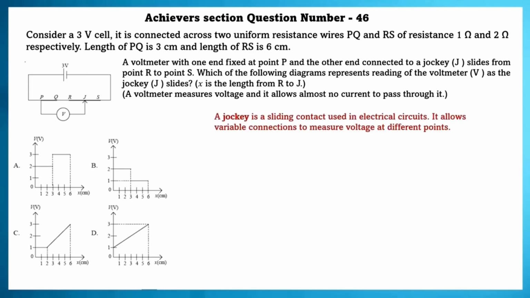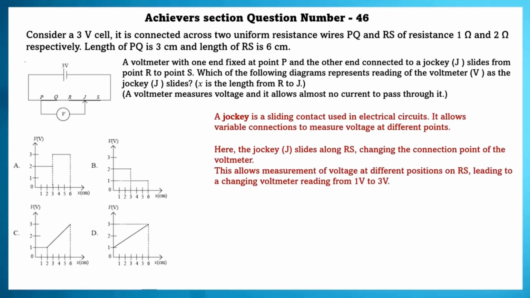A jockey is a sliding contact used in electrical circuits. It allows variable connection to measure voltage at different points. Here the jockey slides along RS, changing the connection point of the voltmeter. This allows measurement of voltage at different positions on RS, leading to the voltmeter reading changing from 1 volt to 3 volt. Resistance of PQ is equal to 1 ohm. Resistance of RS is equal to 2 ohm.